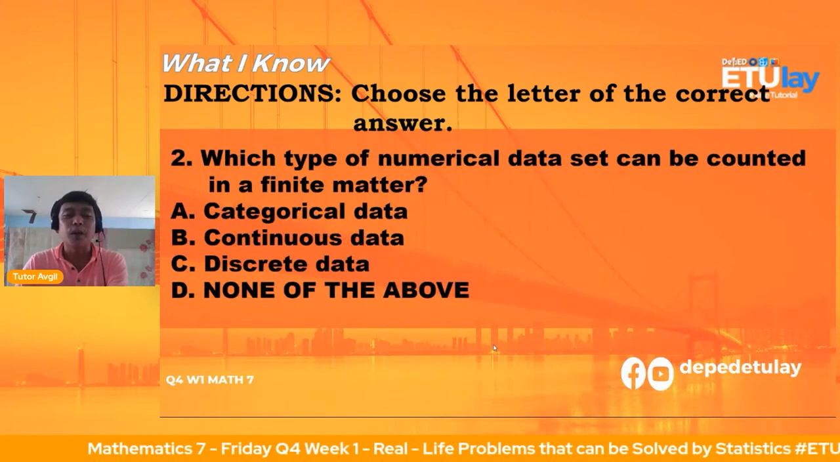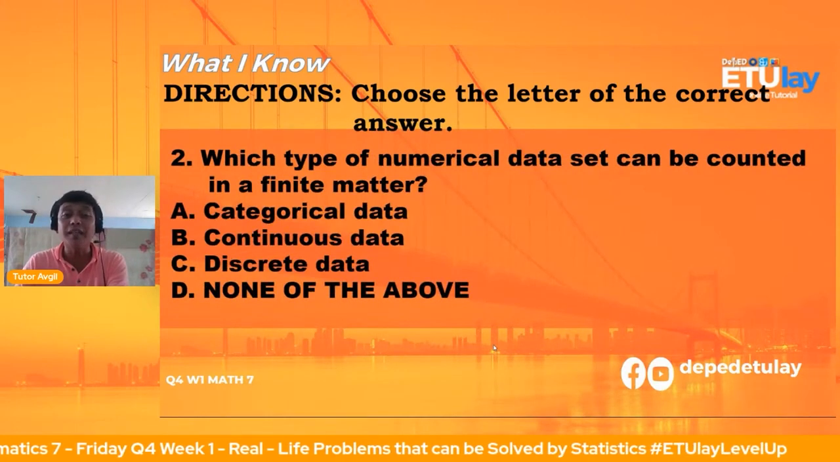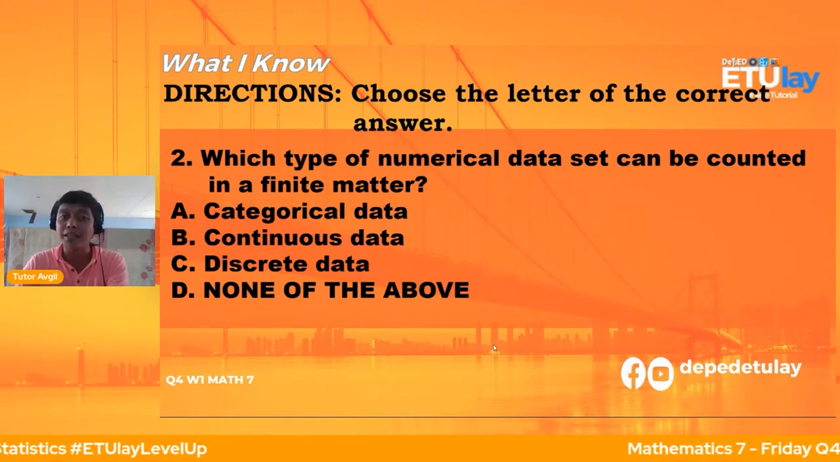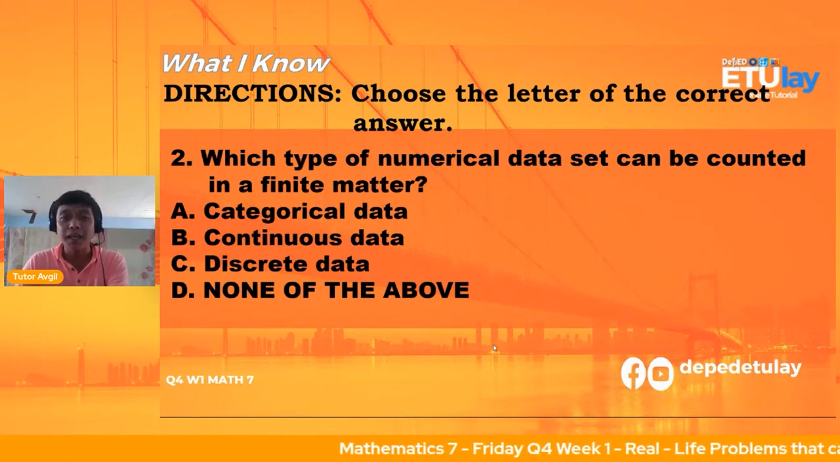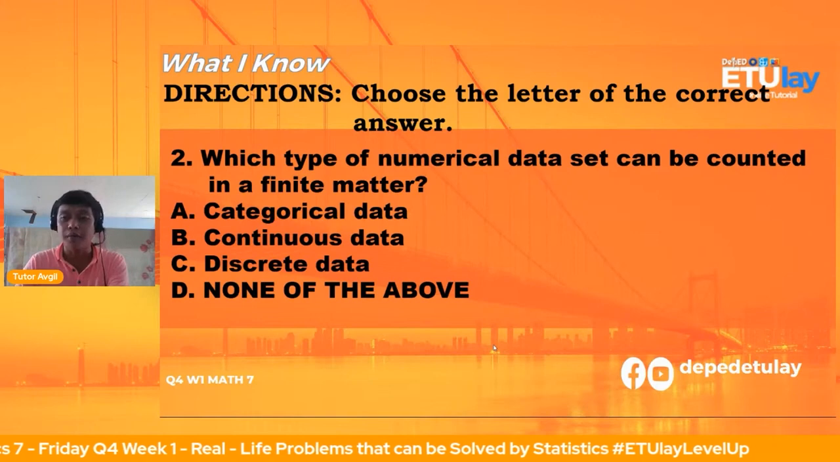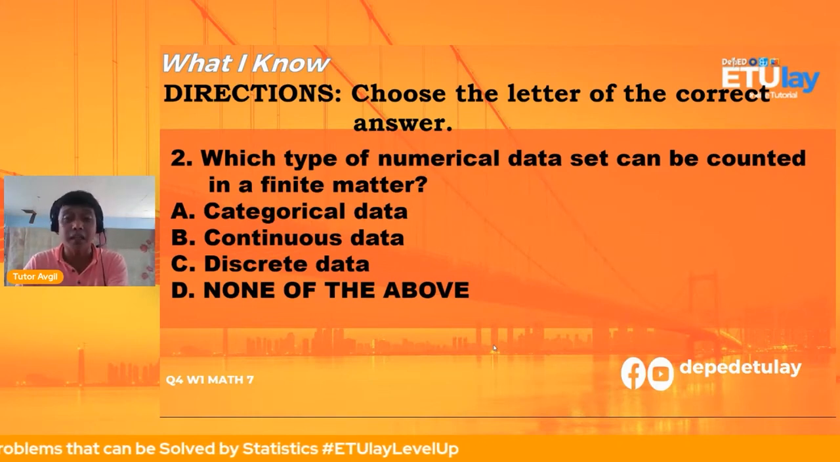Question number two. Which type of numerical data set can be counted in a finite manner? Is it letter A, categorical data, letter B, continuous data, letter C, discrete data, or letter D, none of the above? Let us look at your answers. Janet says letter B.